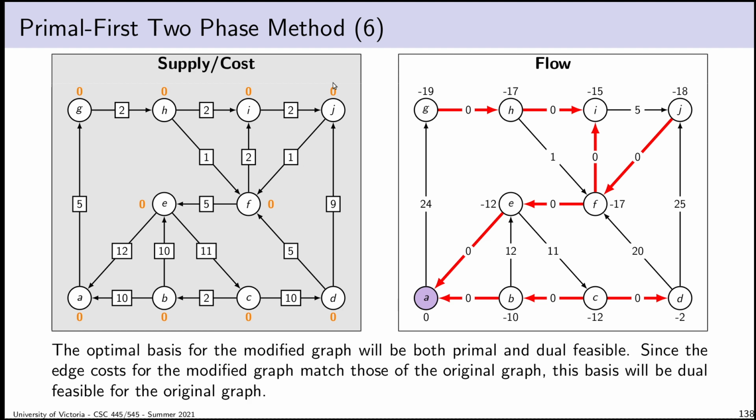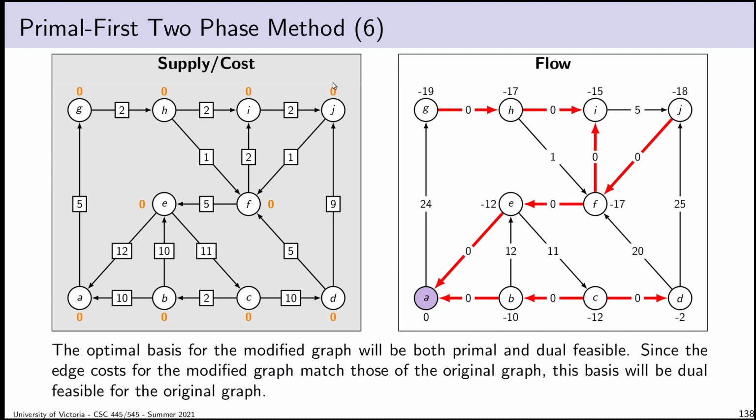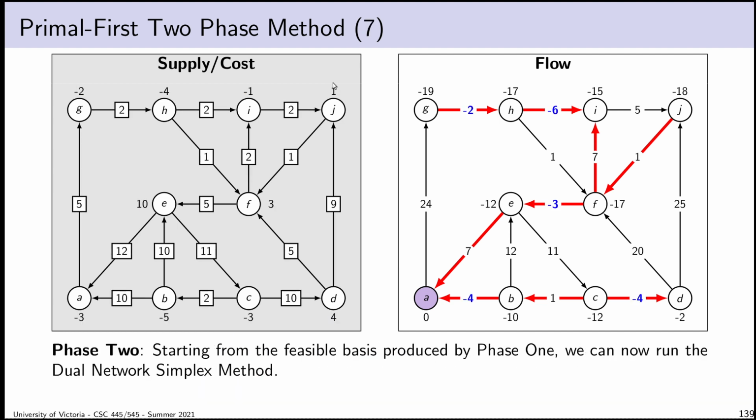It turns out actually this is already the optimal basis for my modified problem, and therefore it is going to be primal feasible and dual feasible for this modified graph, which means it is dual feasible for the original graph. And so I bring it back over, I transplant it into my original graph, and I end up with a very, very primally infeasible basis for my original graph, but it is dual feasible. I can now run the dual network simplex method.